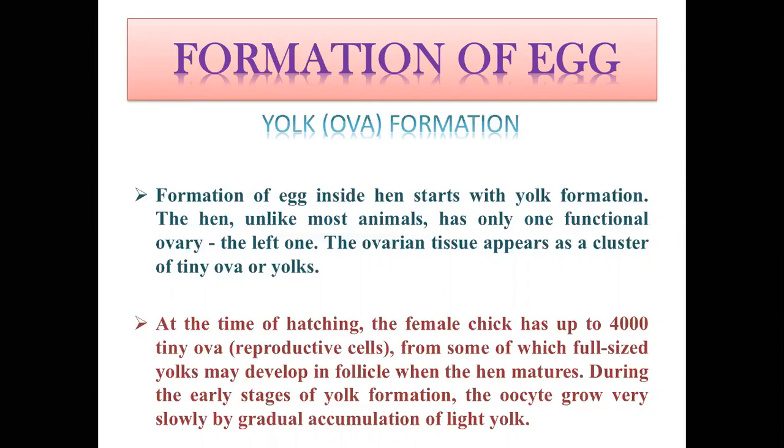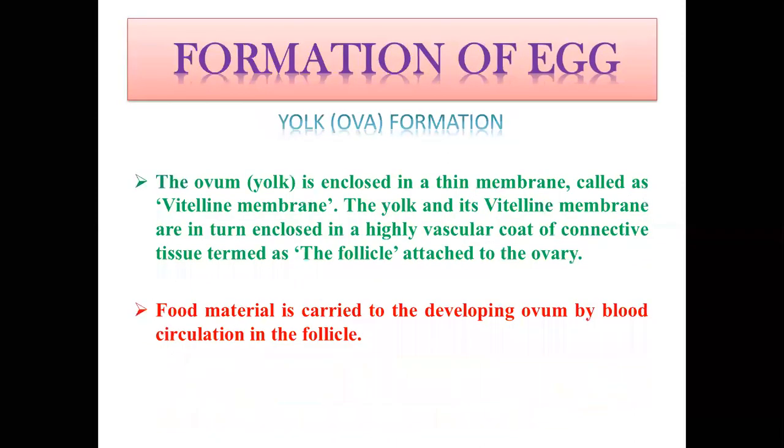During the early stage of yolk formation, the oocyte grows very slowly by gradual accumulation of the light yolk. The yolk is enclosed in a thin membrane called the vitelline membrane, because we all know the yolk cannot be suspended in the body like that. So the yolk is surrounded by a membrane called the vitelline membrane. And the yolk and its vitelline membrane are again enclosed in a second, vascular coat of connective tissue called the follicle. We have already learned about the follicle in the reproductive system.